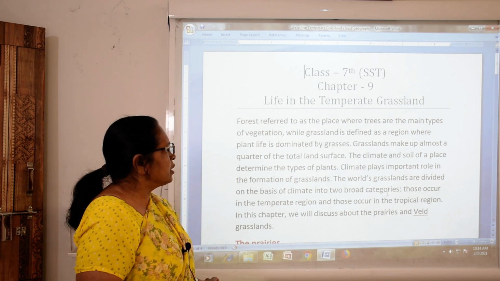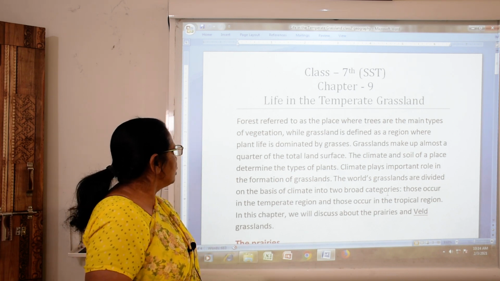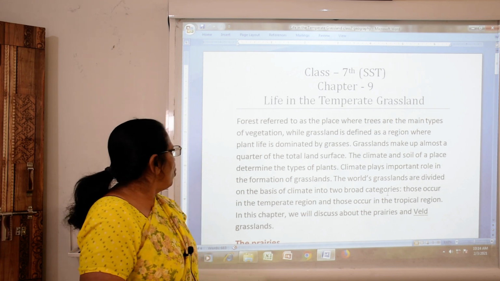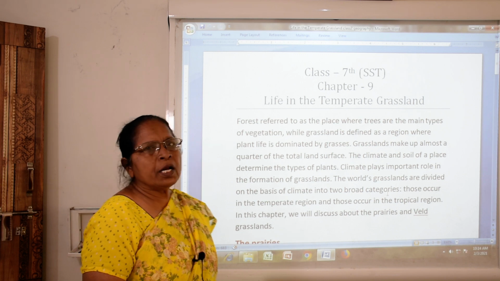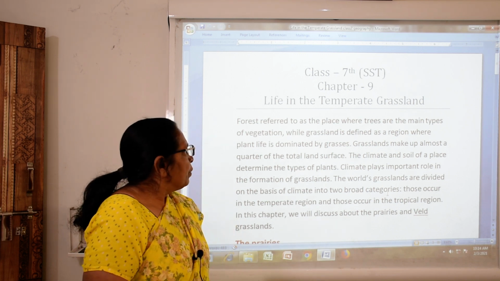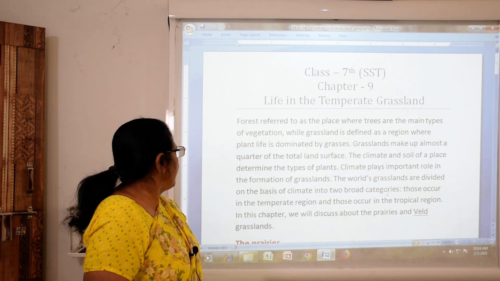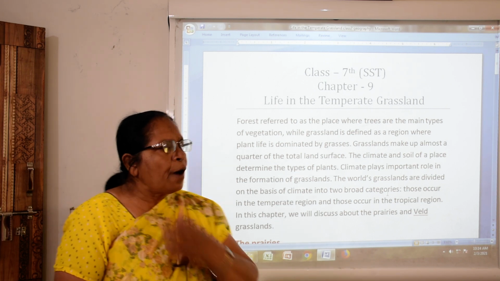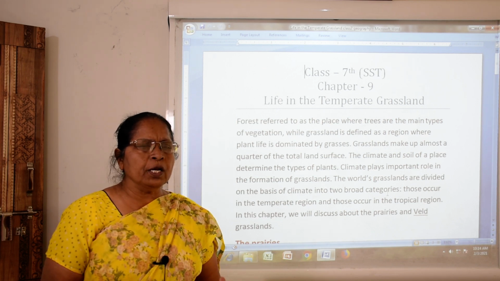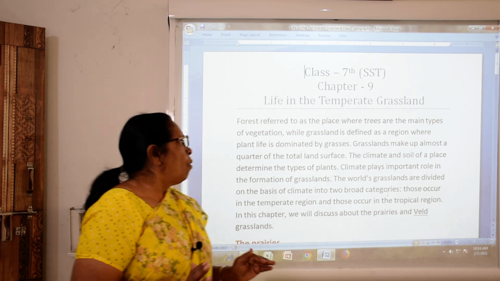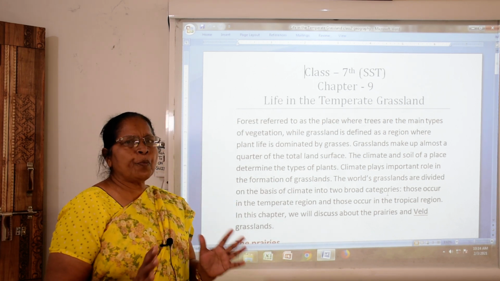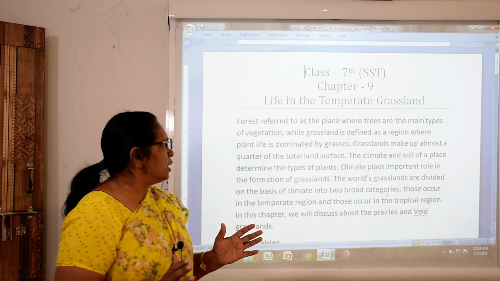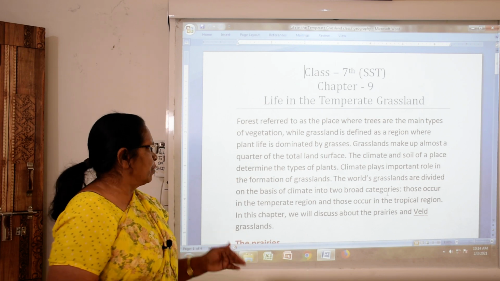So grassland makes up almost a quarter of the total land surface. The climate and soil of a place determine the types of plants, what kinds of grass are there.